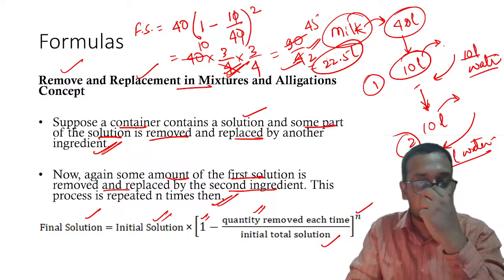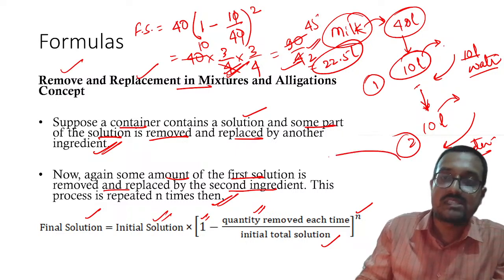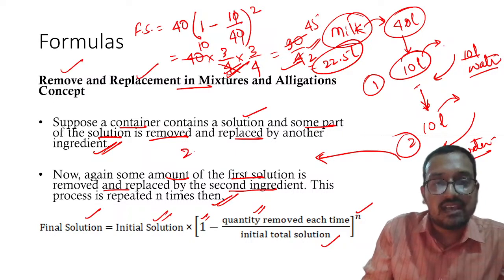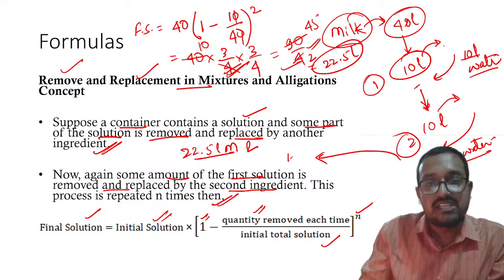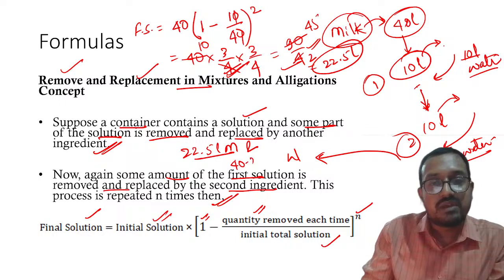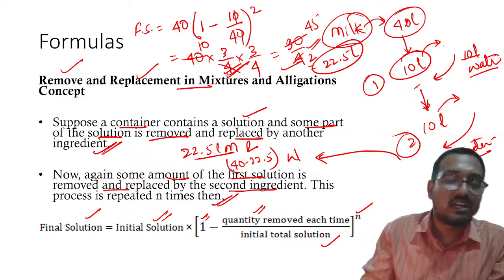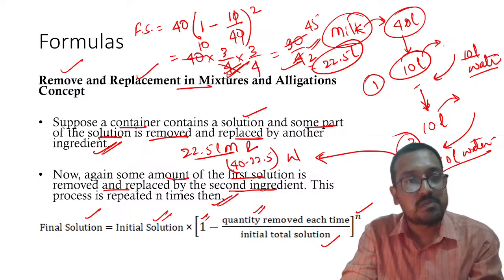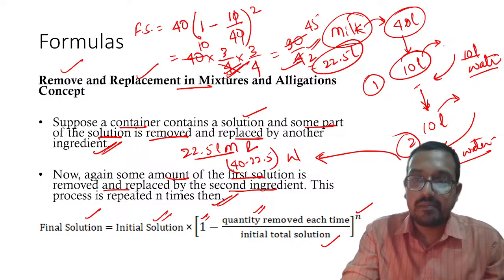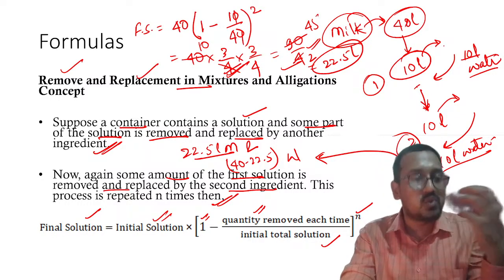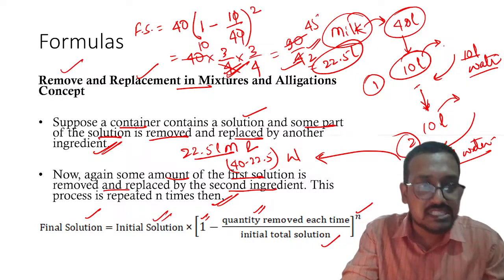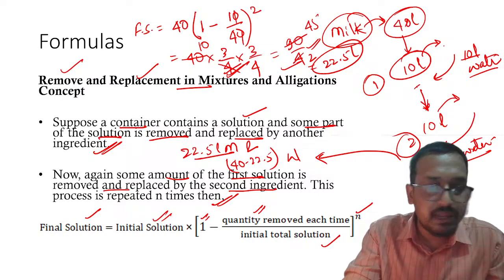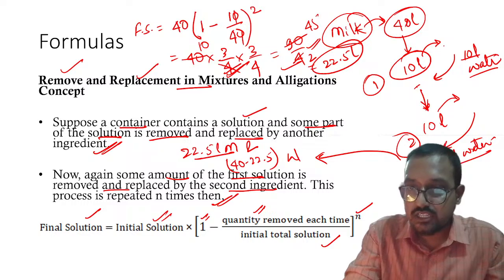So after the second iteration of this process, there are 22.5 liters of milk, and whatever is remaining is water, 40 minus 22.5. Everyone clear on this part? I am explaining this because no question has been asked on this pattern, but you never know what kind of question may be asked in future. Am I clearly audible? Yes, understood as well?